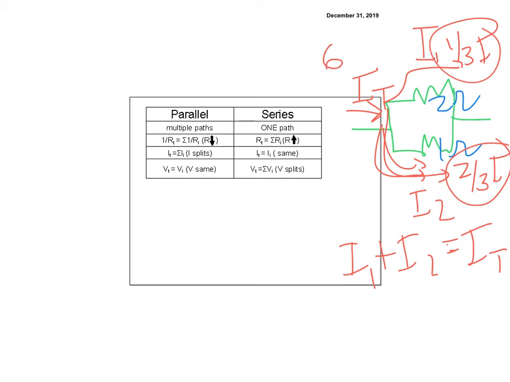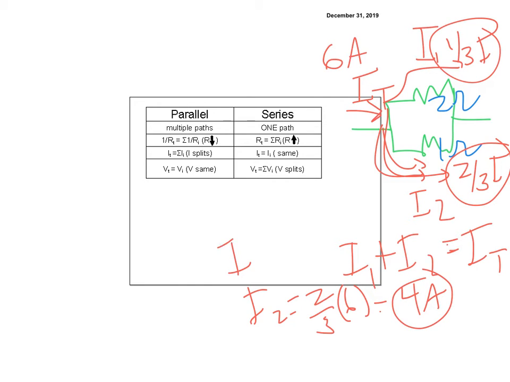So if I had, let's say, 6 amps, then I would know I2 is equal to 2/3 of 6. And so that would be equal to, I can do my math, 2 times 2 is 4, so that's 4 amps. And then I don't have to do the other one because I know it has to add up to 6. So I can say I1 is equal to 2 amps, right?